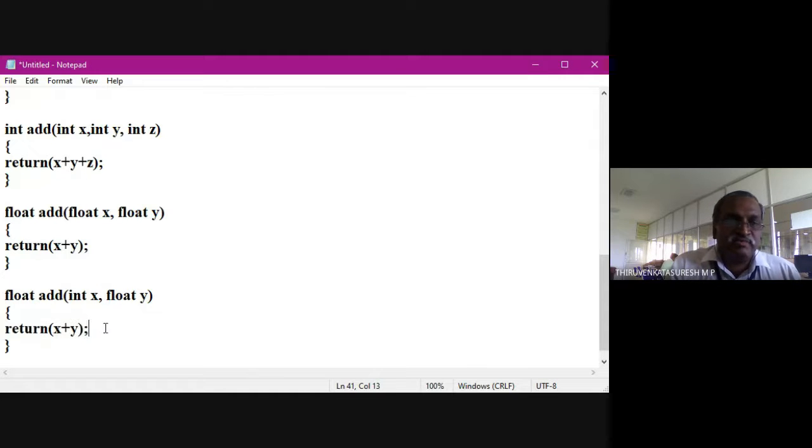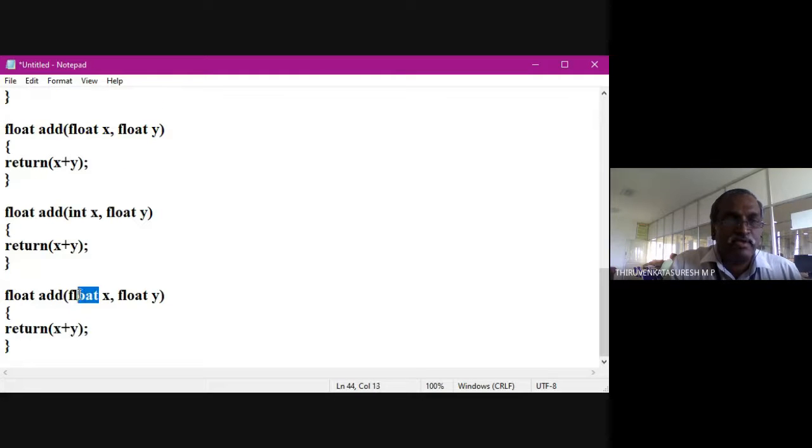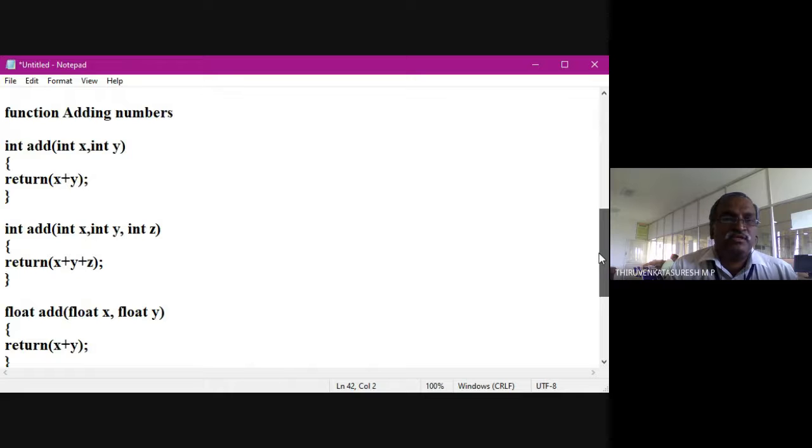Okay. Suppose I wish to change some other one. Here I'm going to supply a floating point value. Here I am going to supply an integer value. So here I put five different functions with the same function name but varying arguments. Suppose I supply two integer values, it means I'm calling the function having two integer values, so this will be executed.